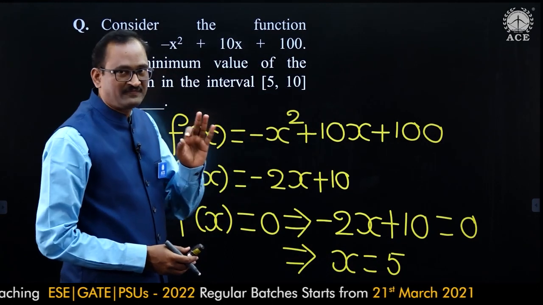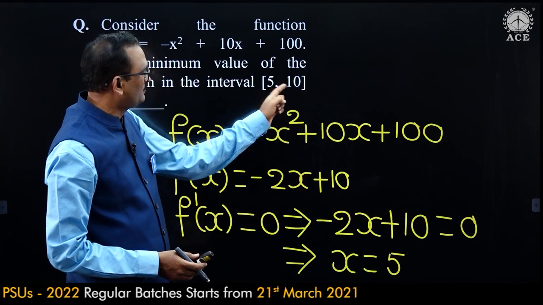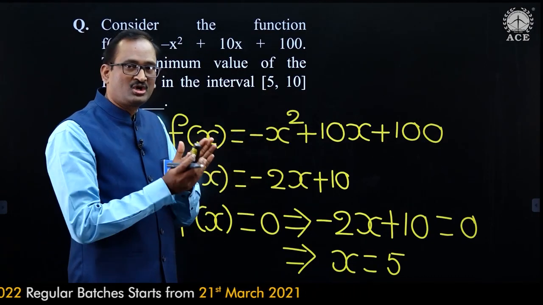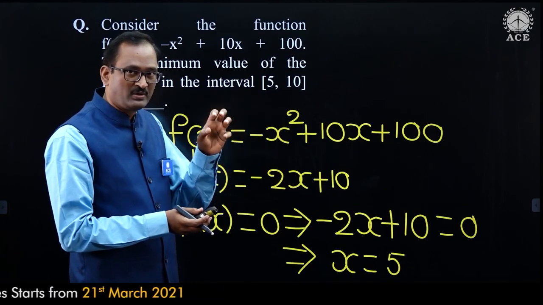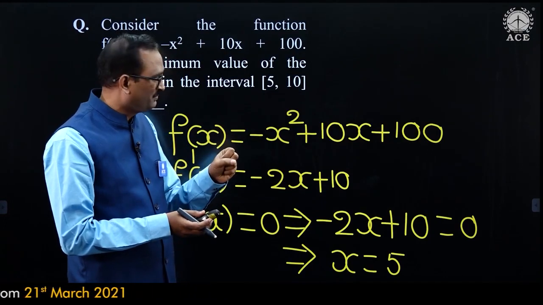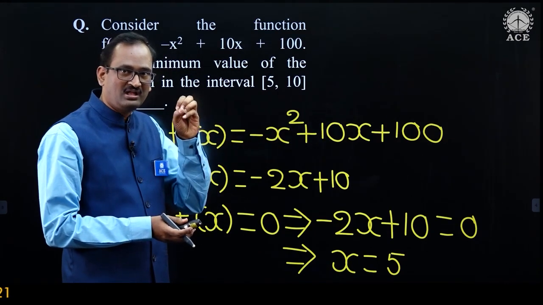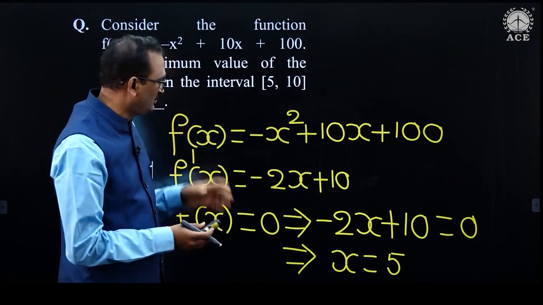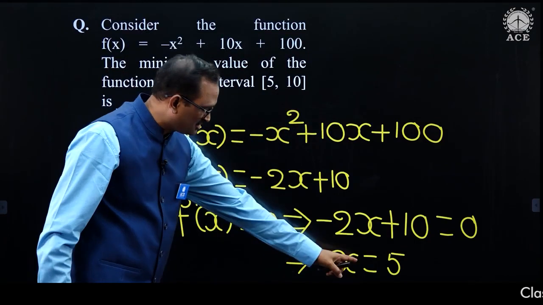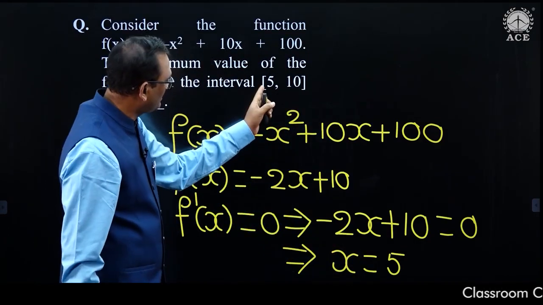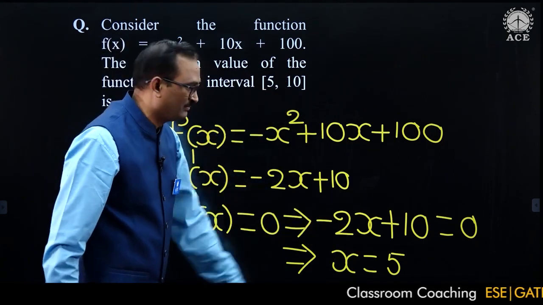We need to find f of x value at the stationary points and also at the endpoints of the given interval. Among all these, wherever you get the highest value, that would be the global maximum or absolute maximum. Wherever you get the smallest value, that would be the global minimum, I mean absolute minimum. Let us find f of x value at the stationary point and also at the endpoints. Of course, here endpoints and stationary points are same.